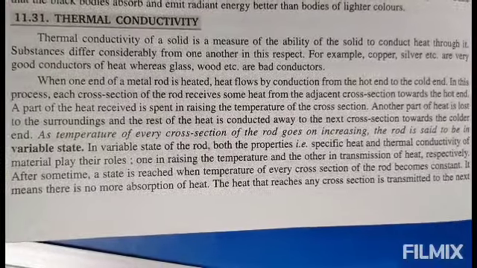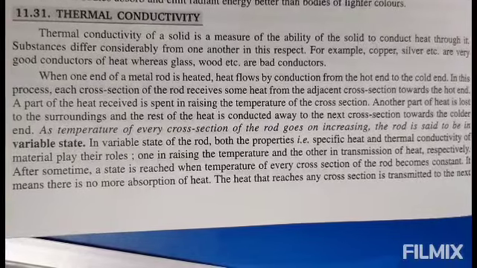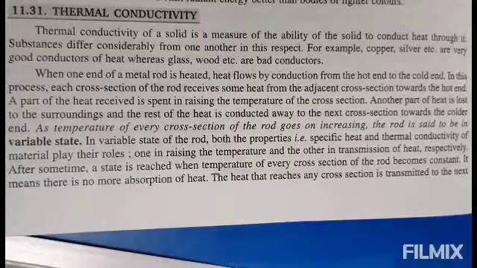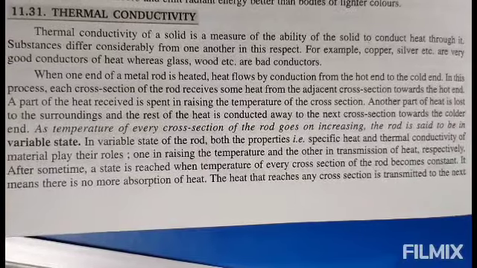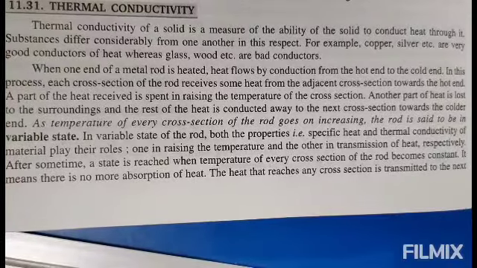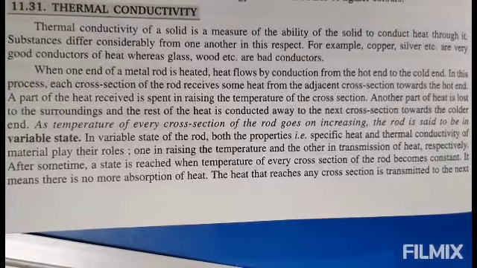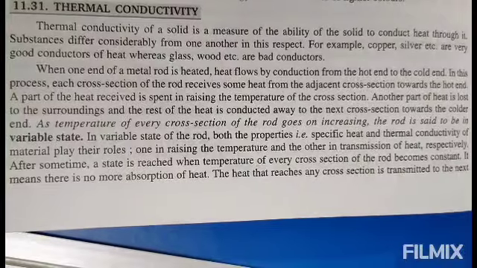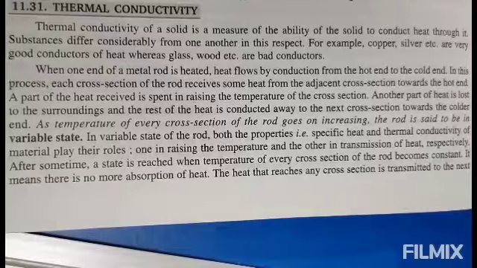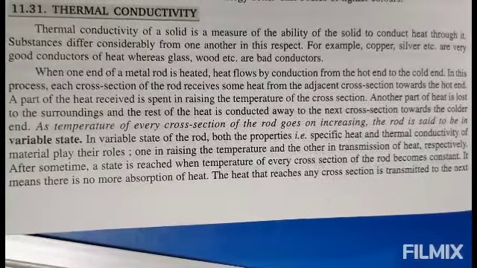As the temperature of every cross section of the rod goes on increasing, the rod is said to be in the variable state. In the variable state of the rod, both properties, that is specific heat and thermal conductivity of the material, play their roles, one in raising the temperature and the other in transmission of heat respectively.